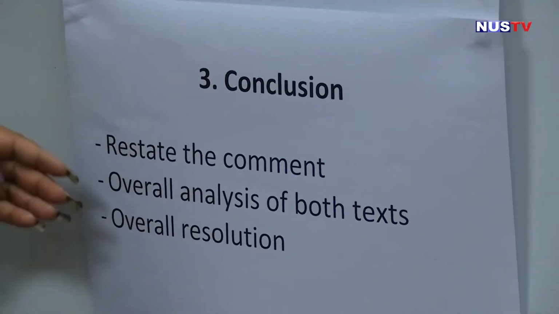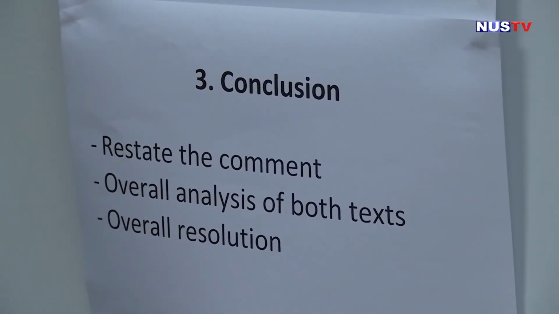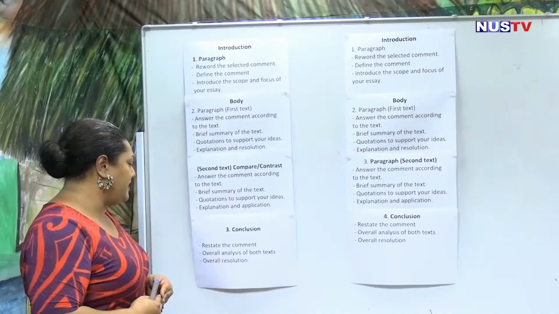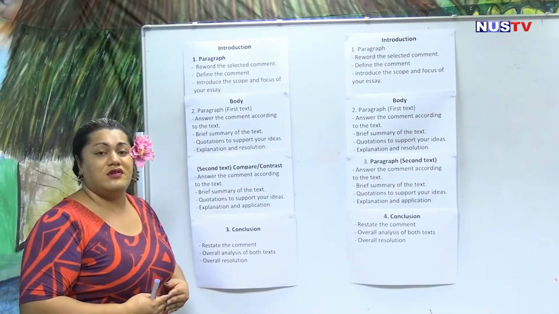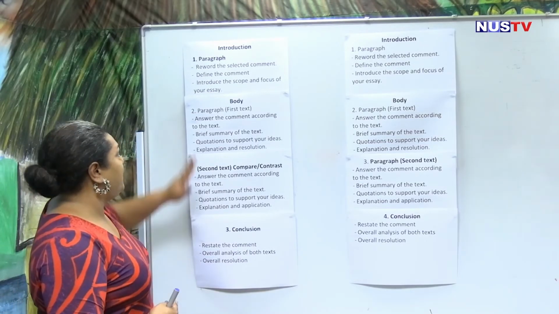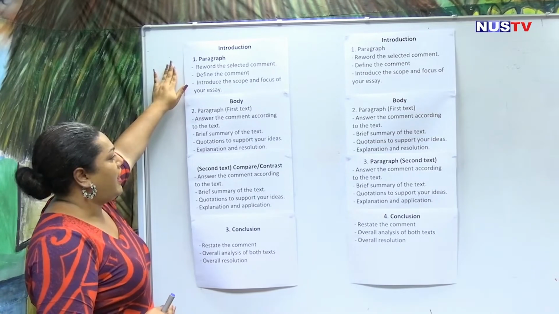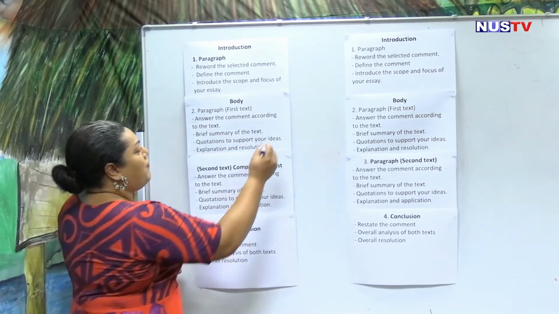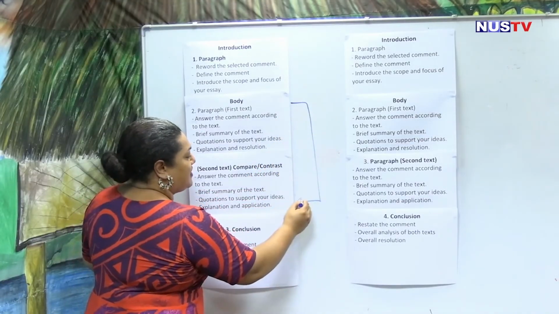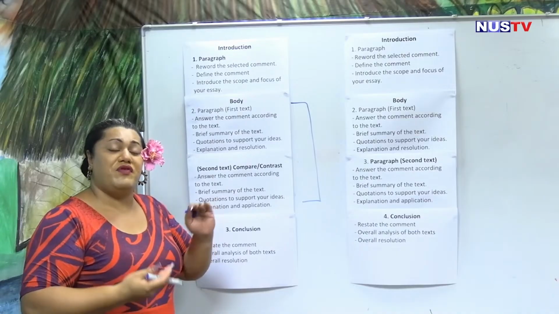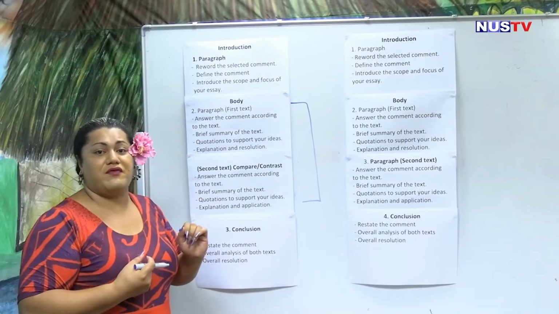In your conclusion, you're going to restate the comments, your overall analysis of both texts, and your overall resolution or application. The difference between structure 1 and structure 2: in structure 1, both texts are compared side by side within one paragraph.